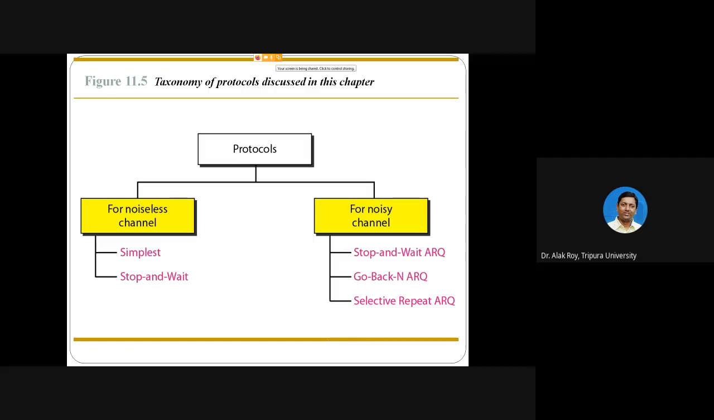So the protocols that will be used for error and flow control can be categorized for 2 kinds of environment. One is noiseless channel, another is noisy channel. I hope you remember the terms already covered in maybe the 3rd or 4th lecture. For noiseless channel, we have 2 simple protocols: one is simplest, another is stop and wait. And in noisy channel, there are 3 protocols: stop and wait ARQ, go back N ARQ, and selective repeat ARQ.